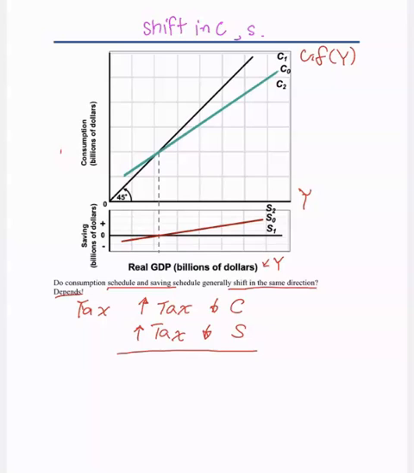It will shift the consumption line up. So that means we can consume more, correct? Since taxes affect both spending and saving, saving will also be higher.